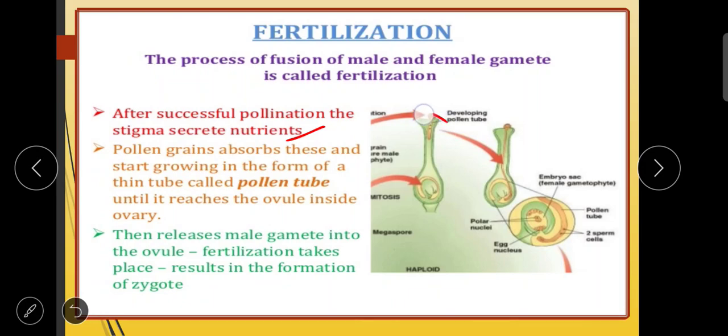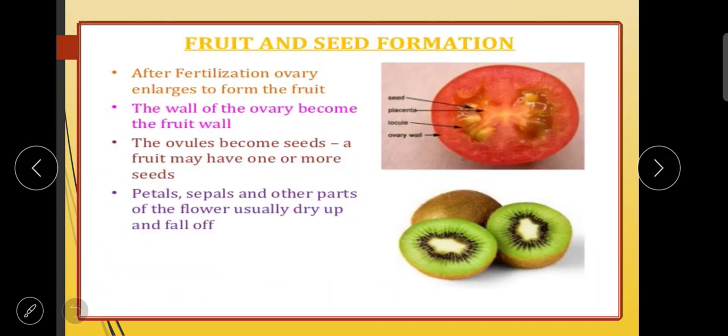Children, you can see here this pollen grain is slowly growing into a tube and this tube is entering into the ovary until it reaches the ovule inside the ovary. Then it releases the male gamete into the ovule. So whatever male gamete is present in the pollen grain, you can see it is released inside the ovary. Fertilization takes place, which results in the formation of the zygote.